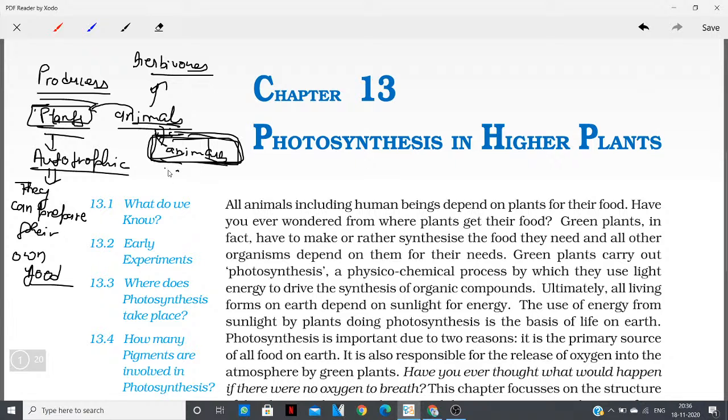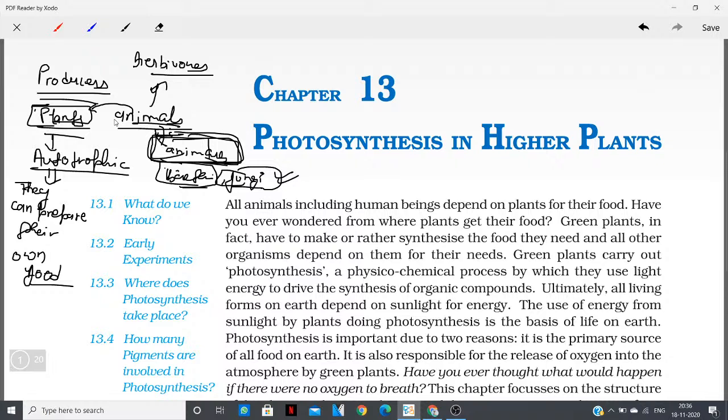If this animal is dead, the bacteria and fungi will feed on it. These are decomposers. So the decomposers are also feeding on animals, whose ultimate source of energy was also plants.